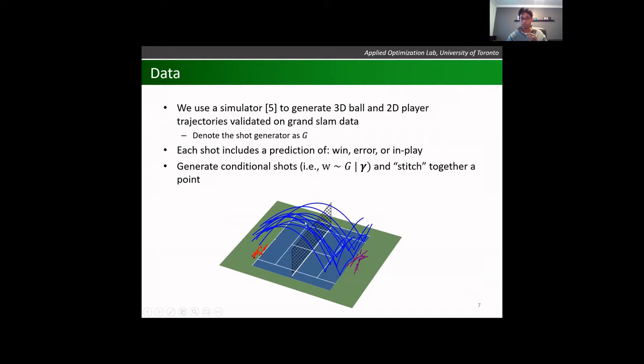I want there to be a particular level of net clearance. I want an impact speed of X, and I want player B to be standing here at the time of the shot. And the generator will fill in all the gaps and generate me a likely shot.